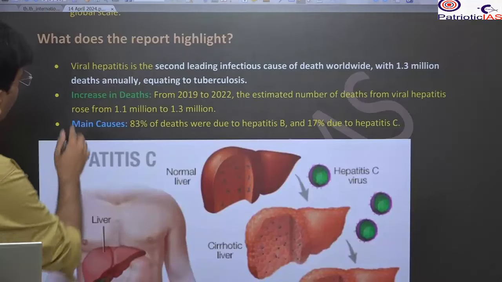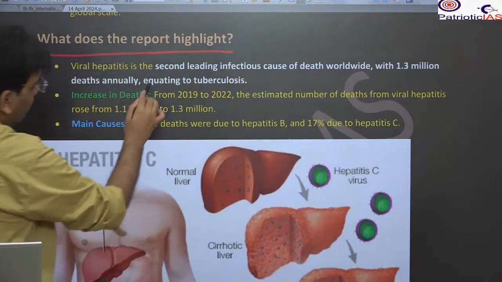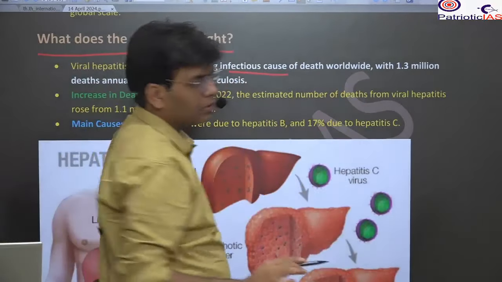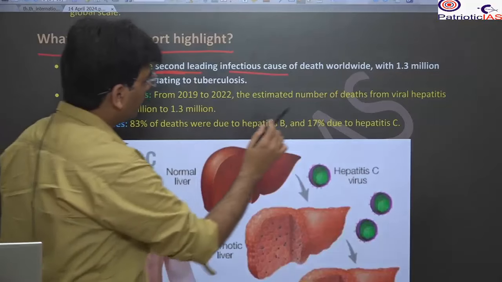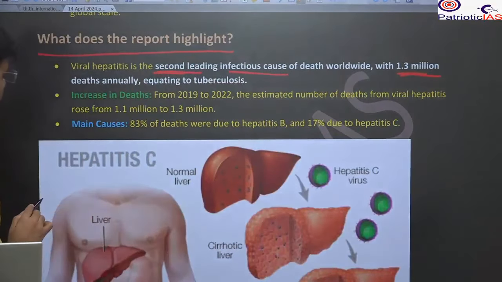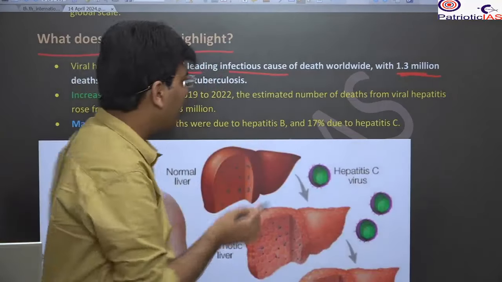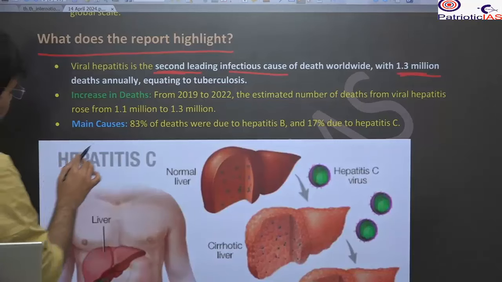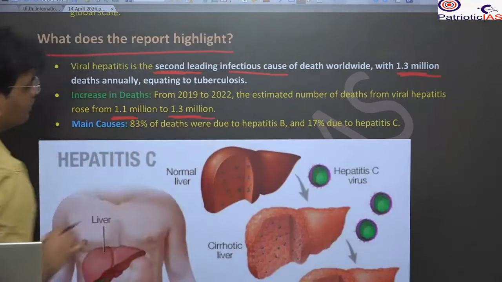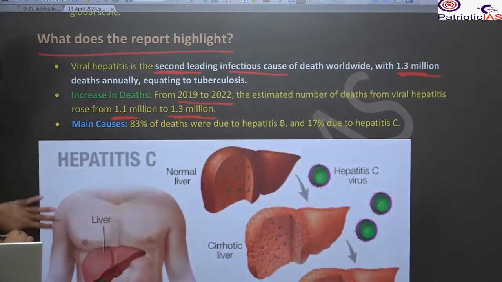What does the report highlight? The most important thing, again, is that this is the second leading infectious cause of death after TB, and the number is 13 crore. Okay, and the number of deaths has increased, and now it has reached from 11 lakh to 13 lakh, not per year, between 2019 and 22.